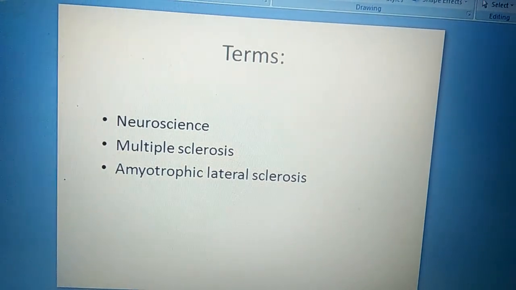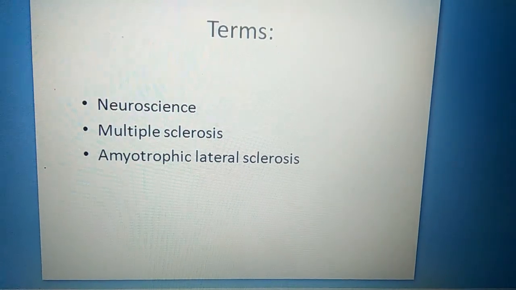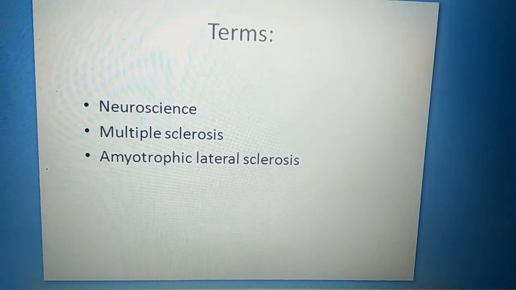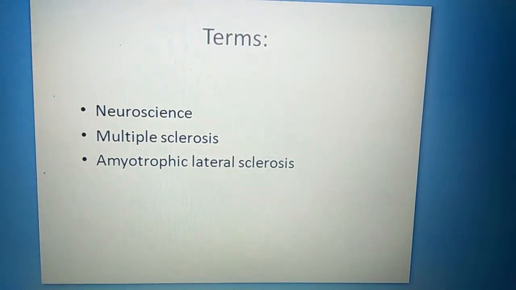Terms to be sought out by the students, and will be explained in the next lecture: neuroscience, multiple sclerosis, amyotrophic lateral sclerosis.